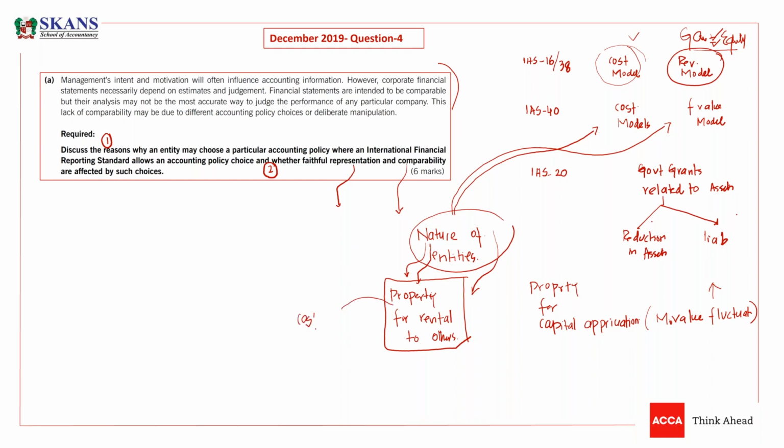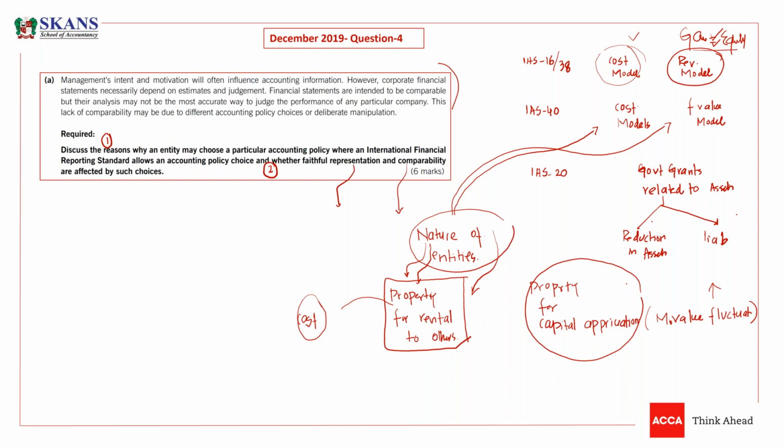So the appropriate model here would be the cost model, because the company is not interested in the market value of these properties. They are managing them to earn rental. Under the cost model there would be no gain or loss and no fair value; the rental income will be charged to P&L, and depreciation will also be charged to P&L. But if someone is managing properties for capital appreciation, there are two different types of property dealers or real estate companies who manage in two different ways. Someone is managing to earn rentals, someone is trying to earn from the market fluctuation.